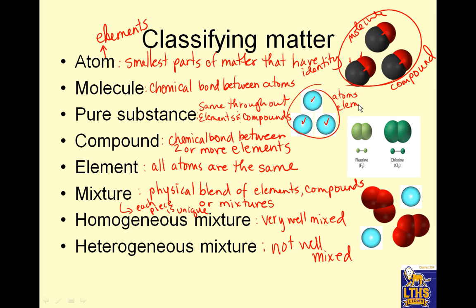And it's of an element because they're all the same identity. Okay, looking at this one. We have a bond, so it's a molecule. But it's an element because this atom is the same as that atom. Okay, what about this? Bond, so it's a molecule. When 2 atoms bond together, they make a molecule, some of them. And then this is also an element because those atoms are the same.